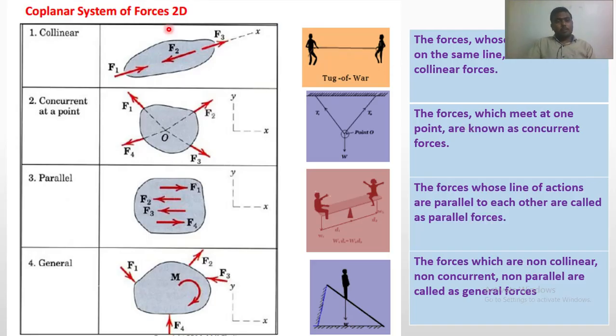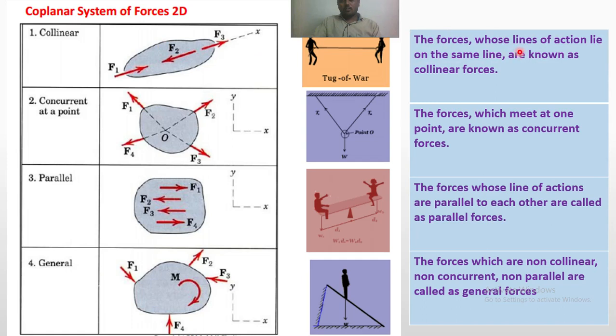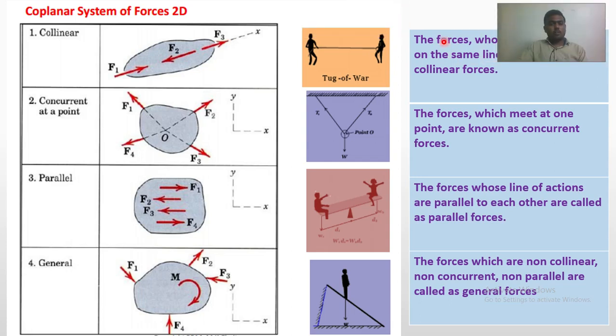So in coplanar there are 4 types: collinear, concurrent, parallel and general. First we'll see the definition of collinear. The forces whose lines of action lie on the same line are known as collinear forces. Means the forces which act in a single line are called collinear forces.